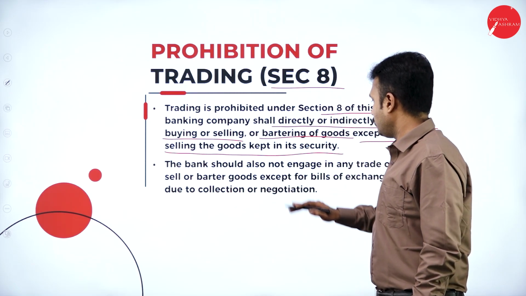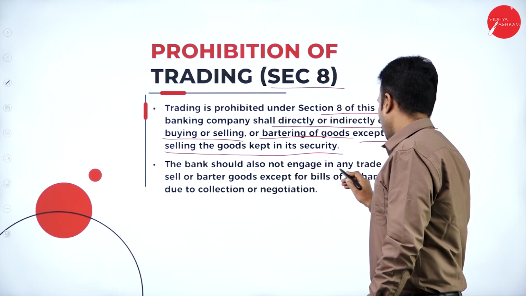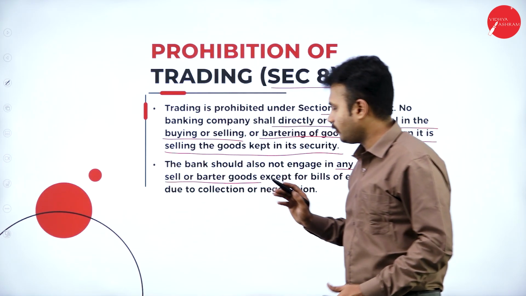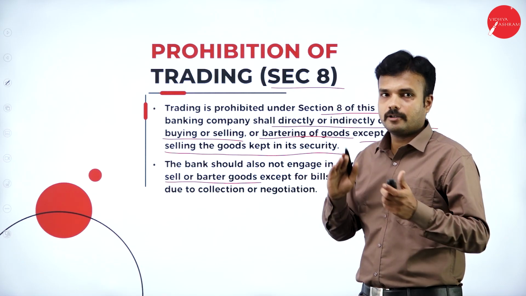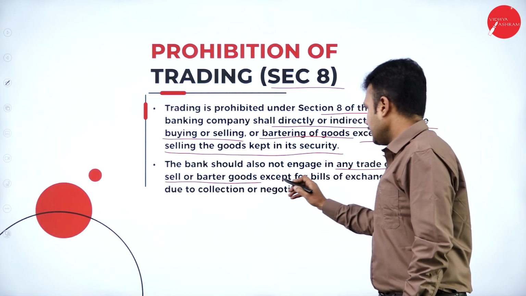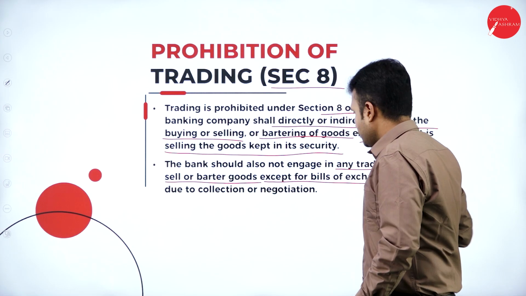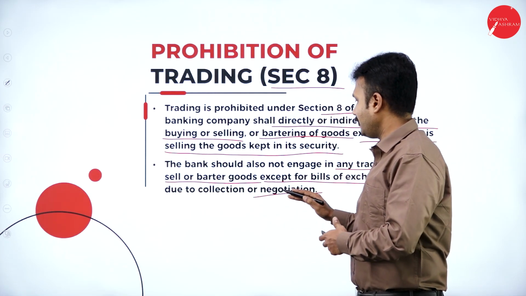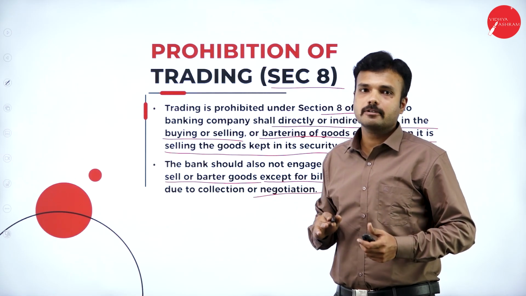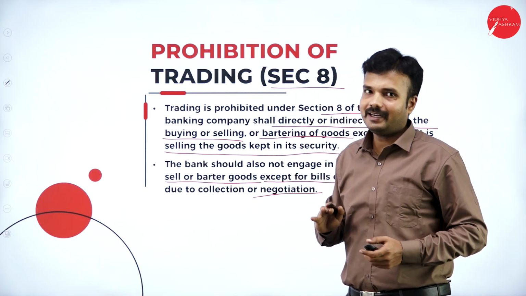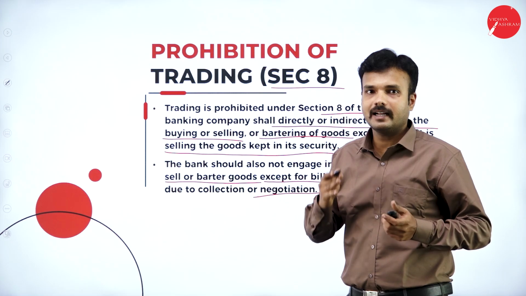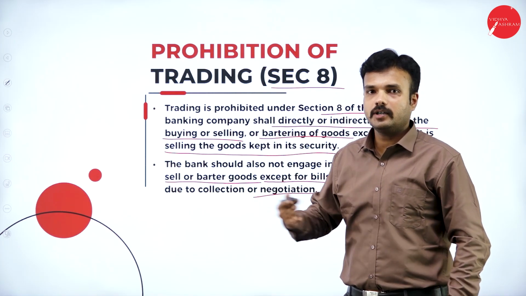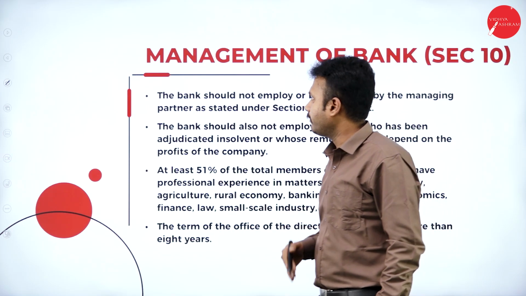The bank should also not engage in any kind of trade or buy, sell or barter goods. So it does not have any right to buy and sell goods or to barter goods, except bills of exchange received due to collection or negotiation, right? So according to section 8, it only has the right to trade bills of exchange, rather than the goods that have been deposited. Other than bills of exchange, it does not have any right to go with any kind of trade activities.